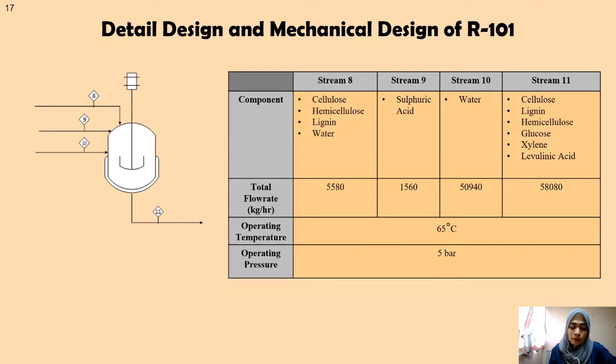There will be one outlet for this reactor, which is stream number 11, with an outlet flow rate of 58080 kg per hour. The operating temperature of the process is 65 degrees Celsius, with the pressure maintained at 5 bars.